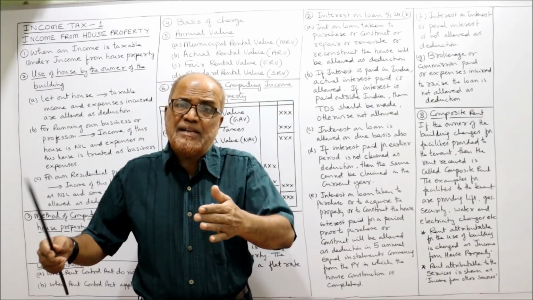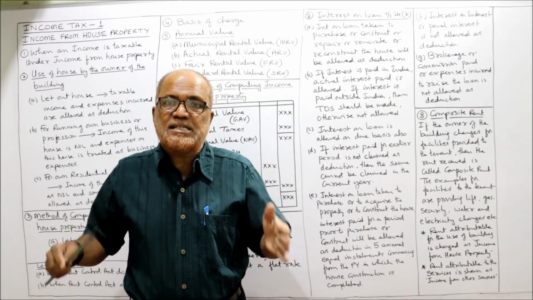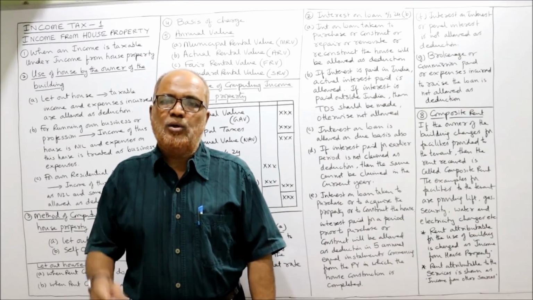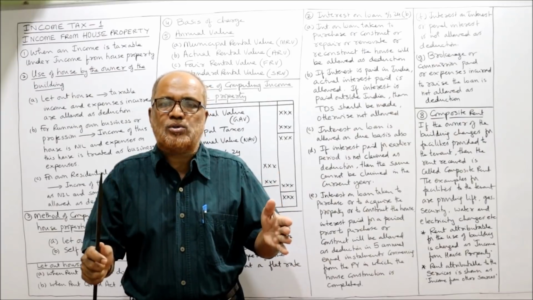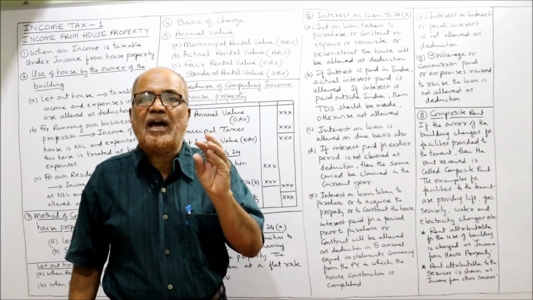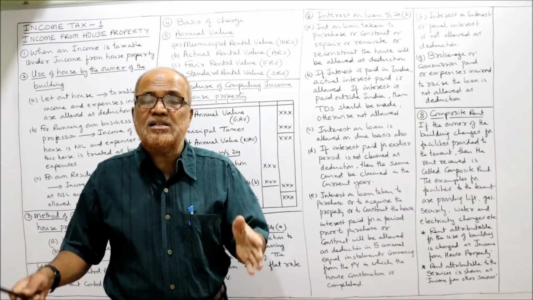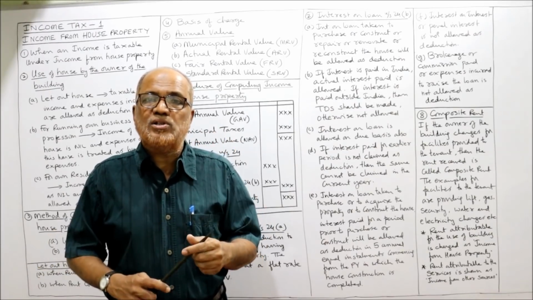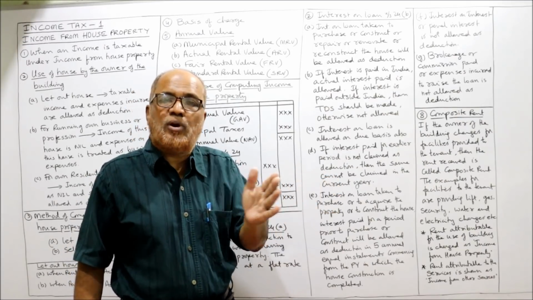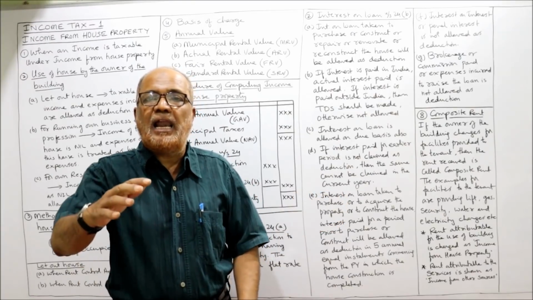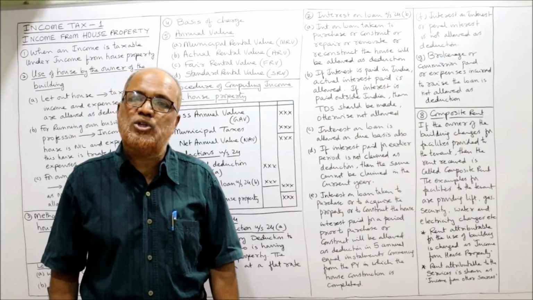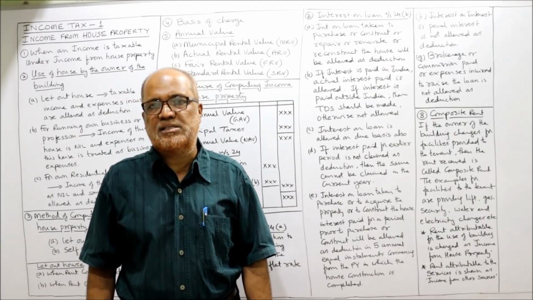Example, if a person has taken a loan for constructing the house, for example, a loan of rupees 20 lakh. 20 lakh rupees loan is taken to construct the house. After taking the loan, construction started, but construction was completed in 5 years. The interest paid before completion of construction will be allowed in 5 equal installments after completion of construction.